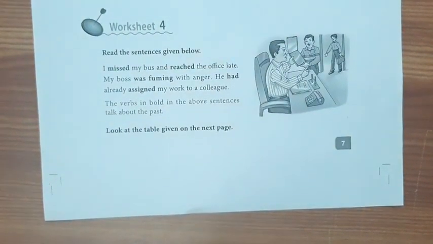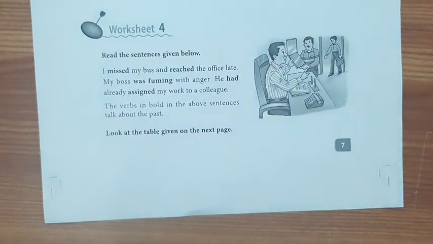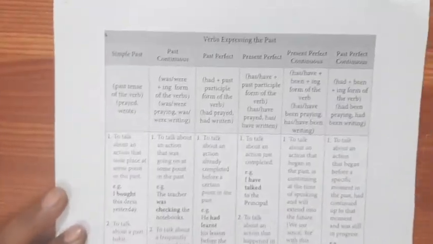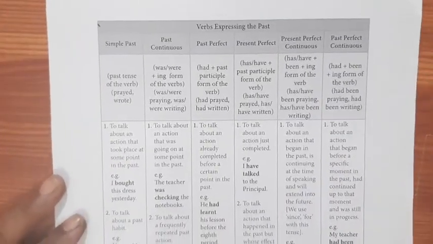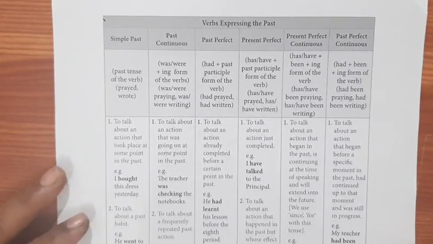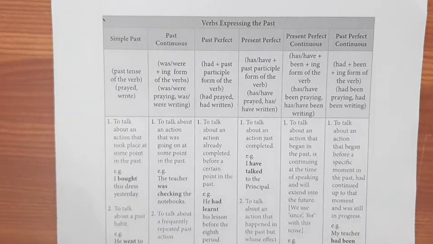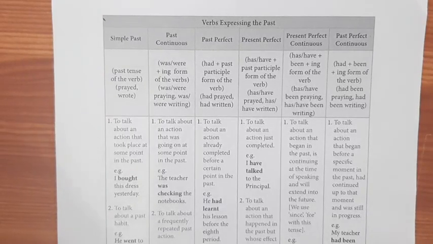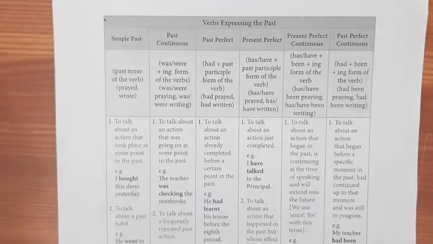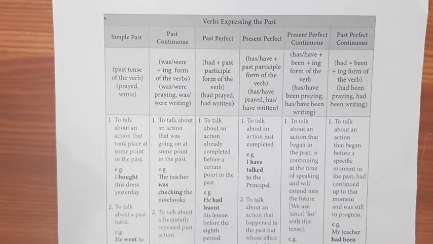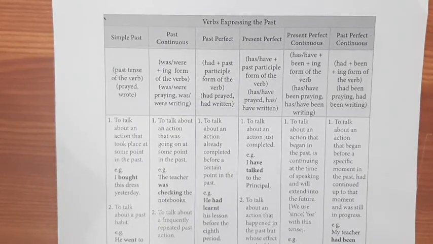So let's see where these past tenses are used and what different verb forms they tell us. You can see this chart given in your book, verbs expressing the past. There are different forms which express the past. Past refers to that thing which had already happened: simple past, past continuous, past perfect, present perfect, past perfect continuous.